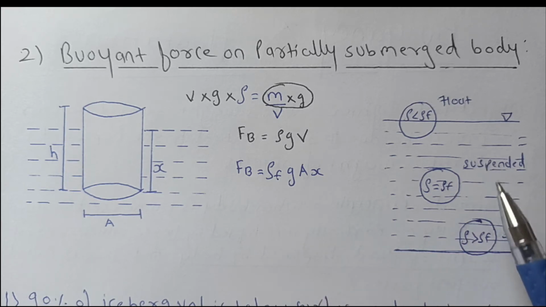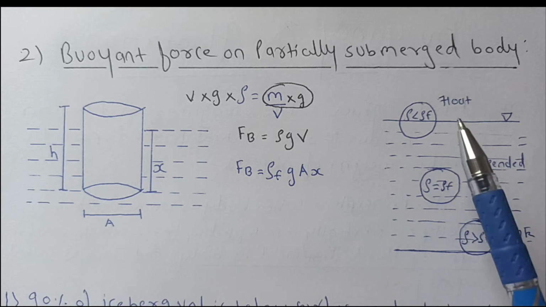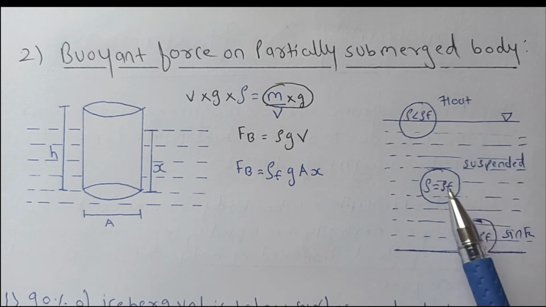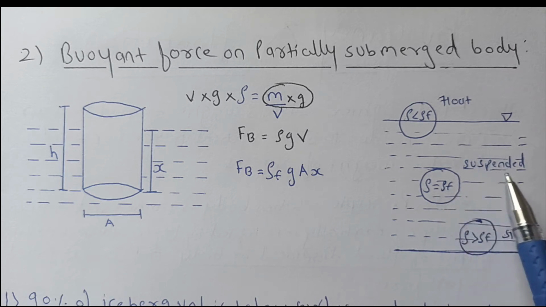Now these are three cases. If your body density is less than the density of fluid, then it will float. If the density of the body is equal to the density of fluid, then it will be a suspended body. It will neither float nor sink. And if the density of the body is greater than the density of fluid, then definitely that body will sink.